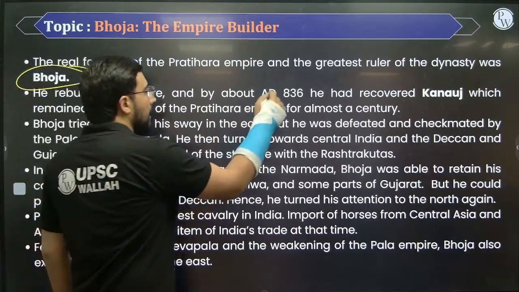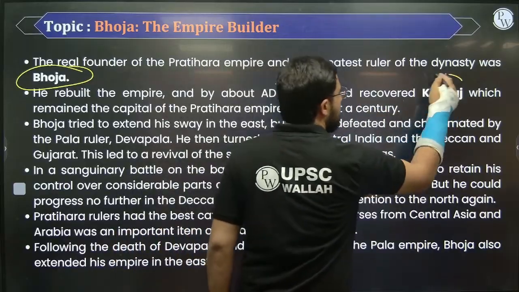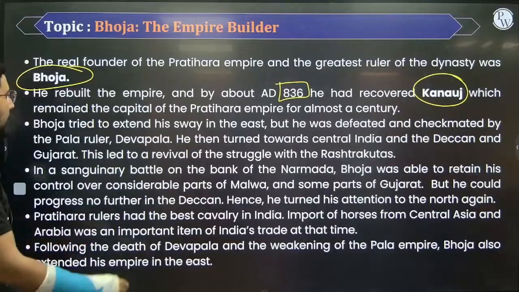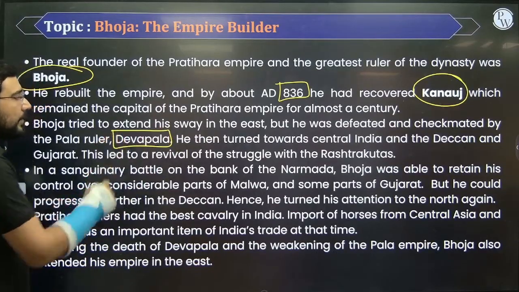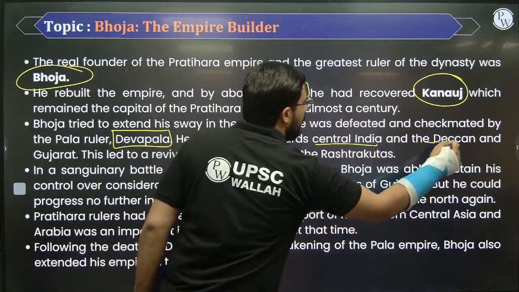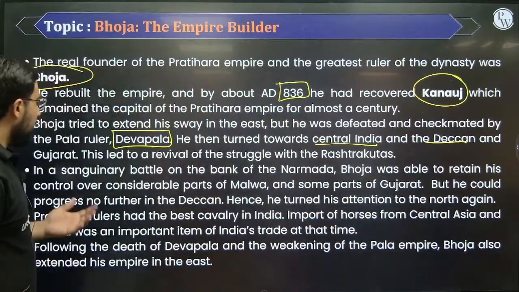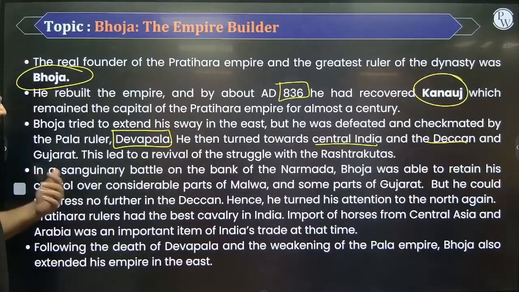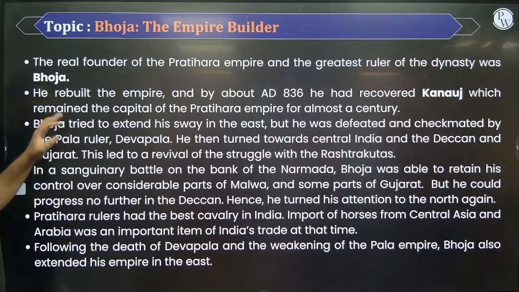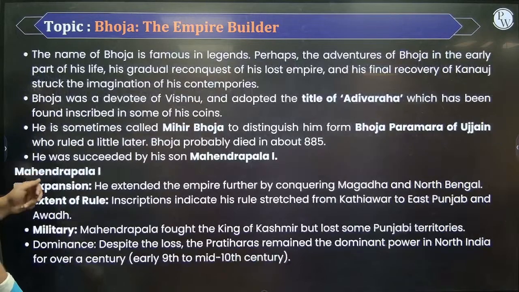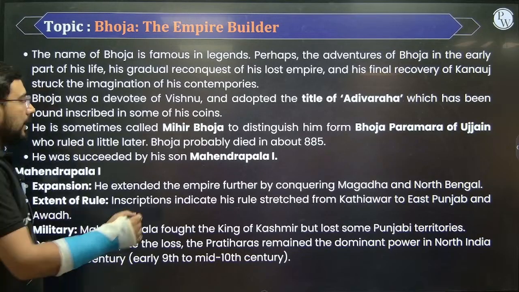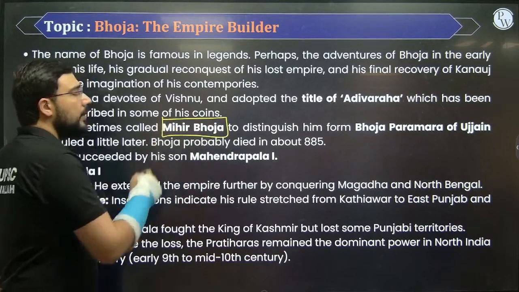In fact, around 836, he was able to capture Kannauj. Even though he was defeated by Devpala once, he still remained a very strong leader. He focused on central India and even on the region of the Deccan, and he had a very strong struggle with the Rashtrakutas in this region. After the death of Devpala, he became even stronger, and he is often considered the empire builder. And the name we often use is Mihir Bhoj.